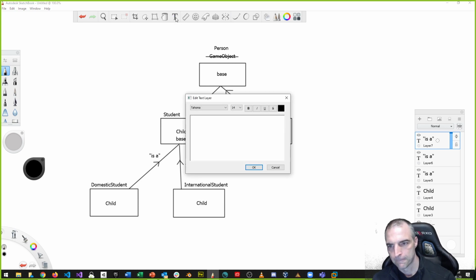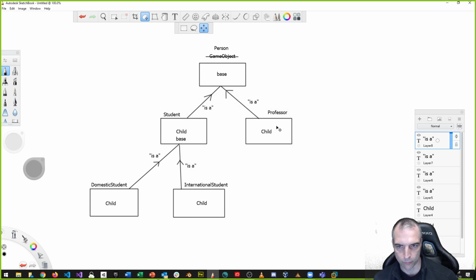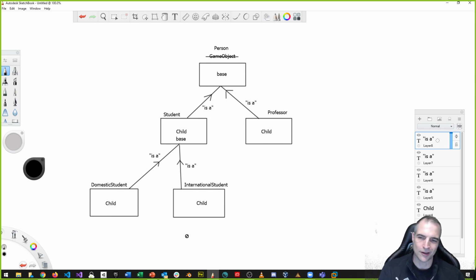I want to point this out because we want to make rules. Let's say you made this code and you said, I don't want anybody ever to make a person object because it doesn't make sense in my context. I want people to make only a domestic student, an international student, and a professor. Those are the three things I want them to make. But they can't make a student class by itself, and they can't make a person class. You can limit what classes can be instantiated.